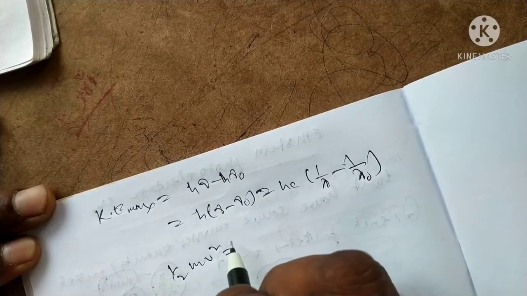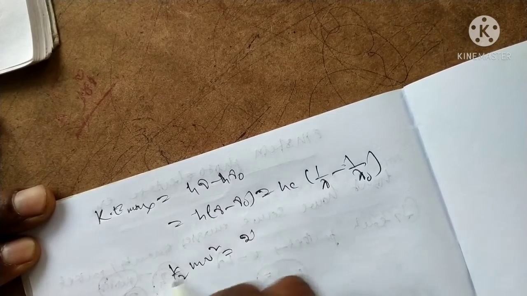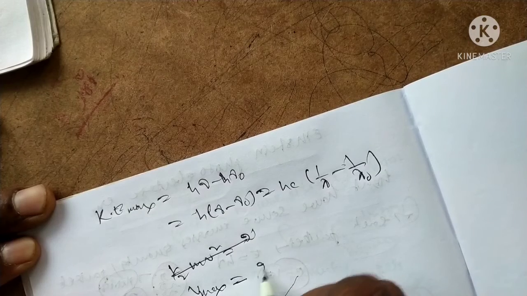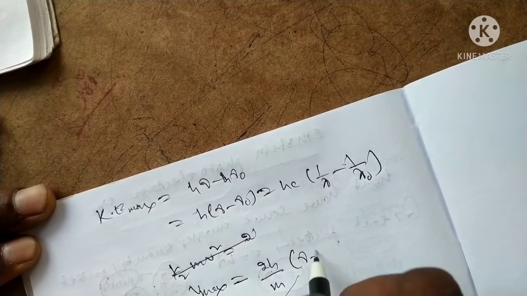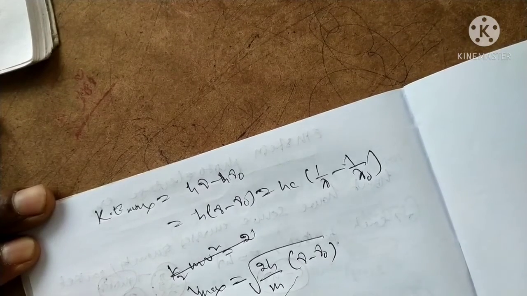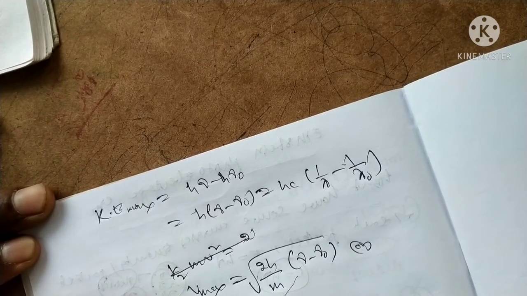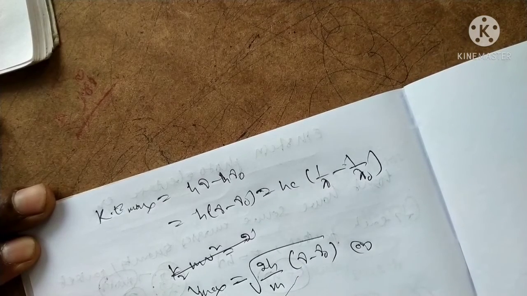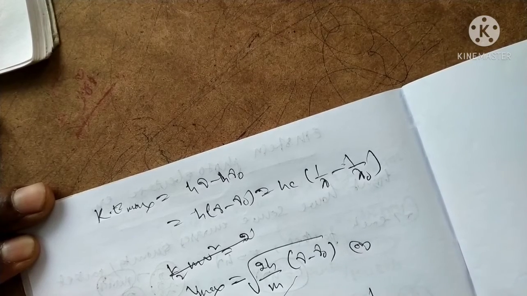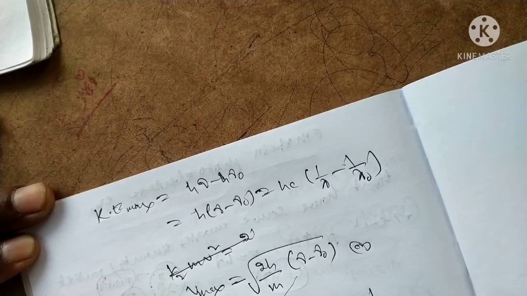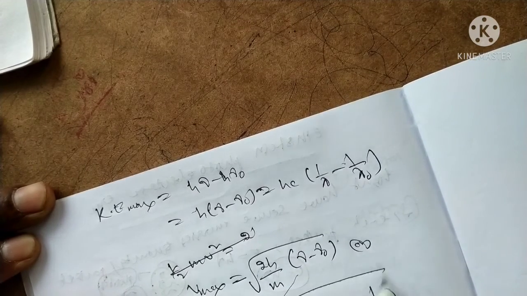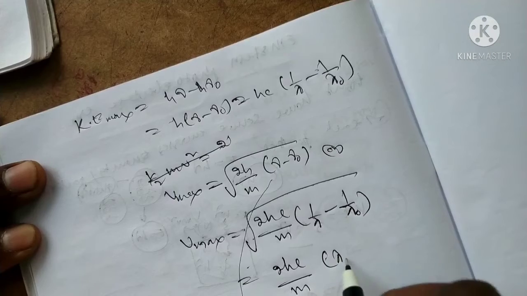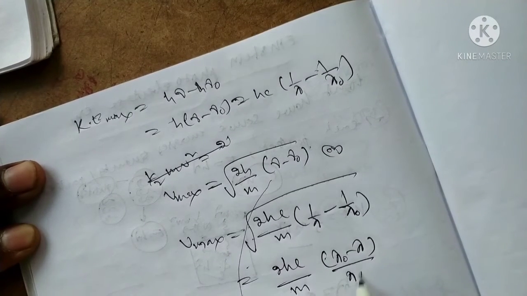Okay, from this equation, V maximum is equal to the square root of 2h by m times (nu minus nu naught), or in the form of wavelength, the maximum velocity is equal to the square root of 2hc by m times (1 by lambda minus 1 by lambda naught), or 2hc by m times (lambda naught minus lambda) by (lambda lambda naught).